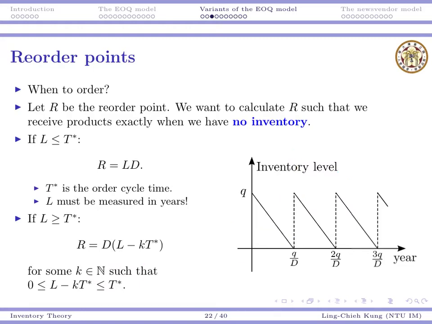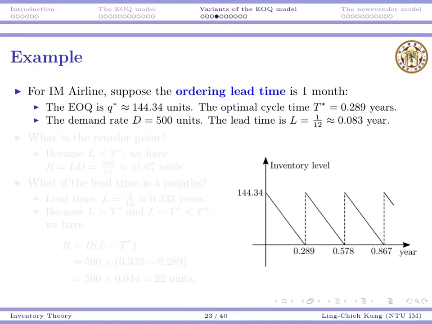For example, if R is so long, then we're going to minus 2t, and then use this length to calculate our reorder points. So let's take an example. Suppose for IM airline, now the ordering lead time is 1 month. We know several pieces of information. The EOQ is here. The optimal cycle time is also here. The demand rate is given. And the lead time here, 1 month, is roughly 0.083 years.